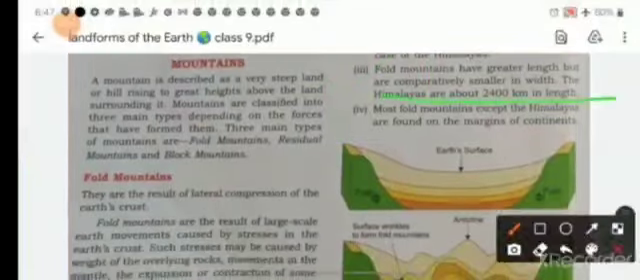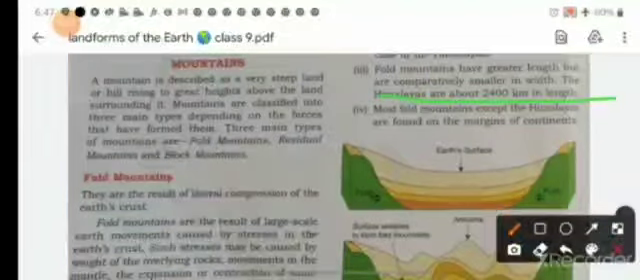Now, third point is fold mountains have greater length but are comparatively smaller in width. The Himalaya are about 2400 kilometer in the length, not in height. In height, the highest peak of the Mount Everest is your 8848 meter. And this is your length. So the length of Himalaya is your 2400 kilometer. And most fold mountains except the Himalayas are found on the margin of continent.